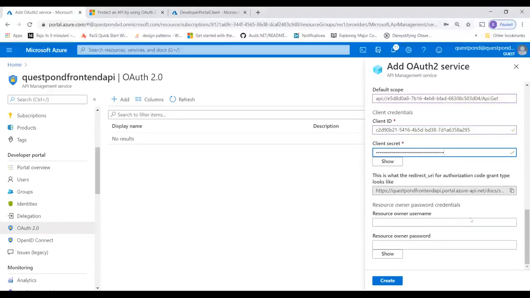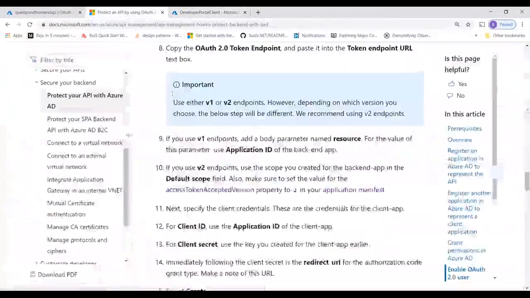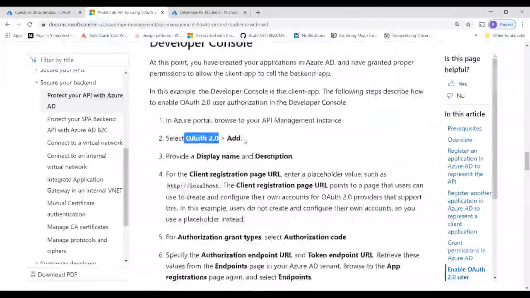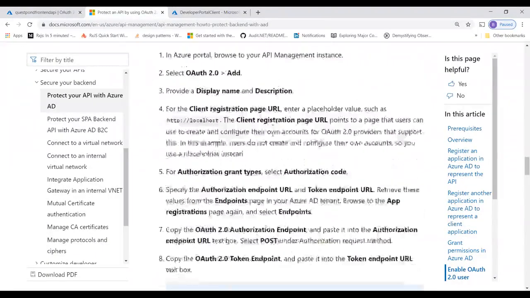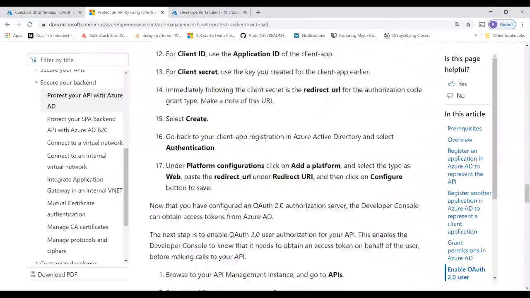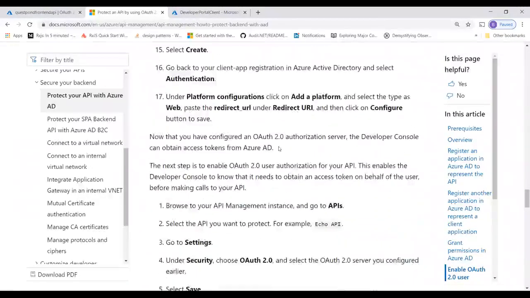All right. Once the redirection, once the authentication happens from the client, this is the redirect URL, right? So I'm going to go and copy this redirect URL, and I will just put it in my notepad. The notepad is not visible to you guys, please note. But I've just copied it, right? And I will say create. So this step, what I've done out here, this step does the following. Again, I can show it here. This step enables OAuth 2.0 to be used in the developer console, right? So that's what it does. All that step is out here. I've followed it, right? Okay.